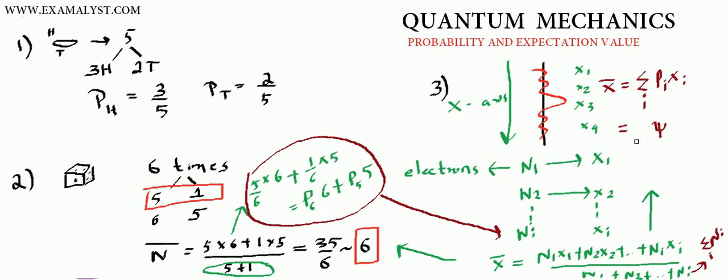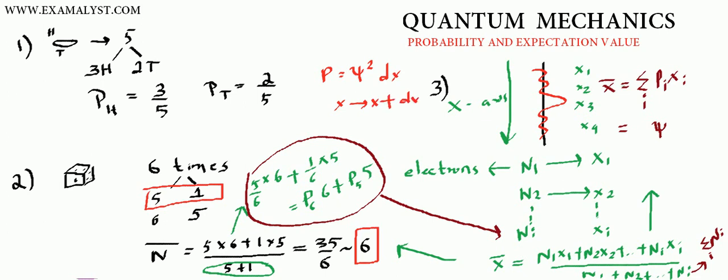If I write my probability as psi squared dx, it means I am calculating the probability between x and x plus dx. So this brings in a continuity.